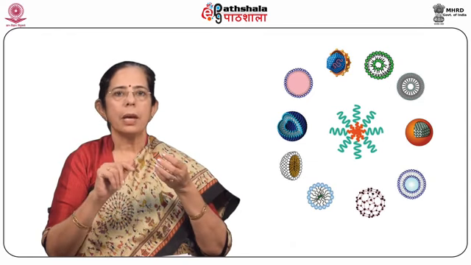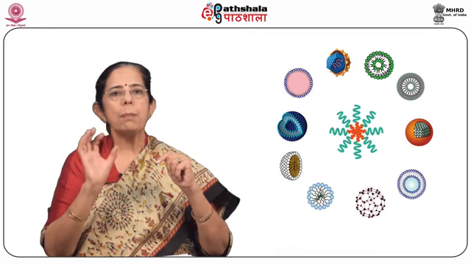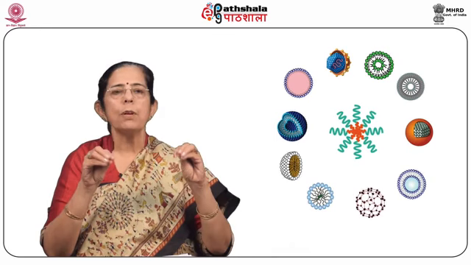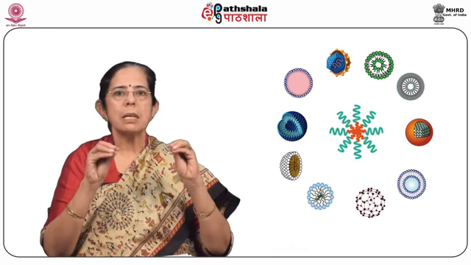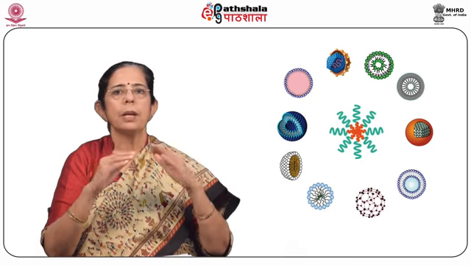They help in determination of aerodynamic size distribution of aerosol particles. The deposition mechanism of these impactors is impaction and diffusion.